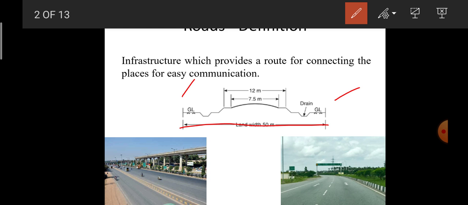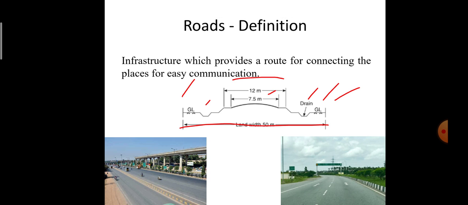Here you can observe the ground level, and then there is a drain present in order to drain the rainwater which is coming onto the road. This 12 meter is a carriageway, and this 7.5 meter is nothing but the traffic lane. Therefore, out of 50 meters, 12 meters will be the carriageway and 7.5 meters is the traffic lane. Apart from that there will be the ground level and the drain. So this is all about the definition and cross section of the road.